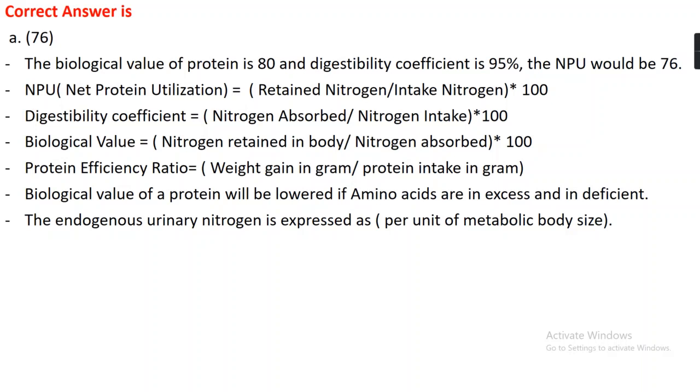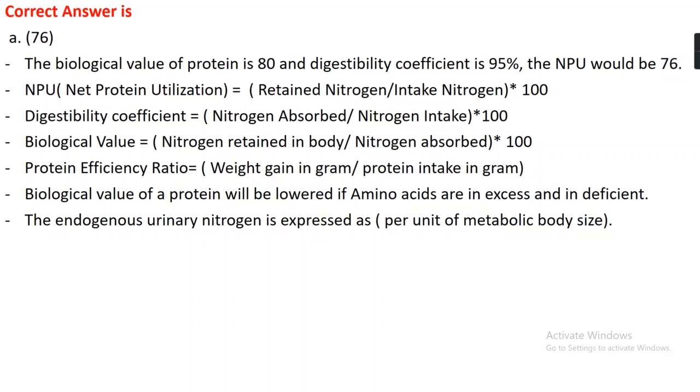The net protein utilization is the amount of nitrogen retained in the body upon total nitrogen intake, times 100. Similarly, nitrogen absorbed in the body upon nitrogen intake, times 100, gives the digestibility coefficient of that protein, and nitrogen retained in the body upon nitrogen absorbed, times 100, gives the biological value of that protein. And protein efficiency ratio is given by the weight gain in grams of the animal upon protein intake in grams.